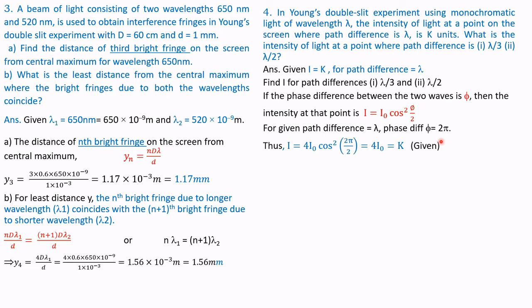Therefore, substituting in this formula, I is equal to I naught cos square phi by 2, where phi is equal to 2 pi, we get I is equal to 4 times I naught cos square of 2 pi by 2. That is equal to 4 times I naught, which is given as k.